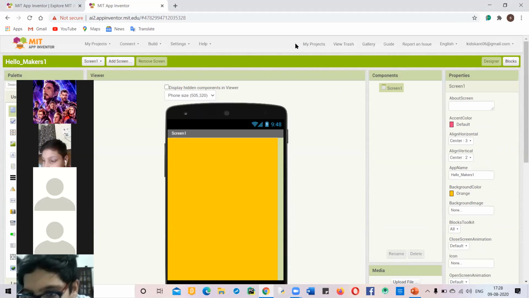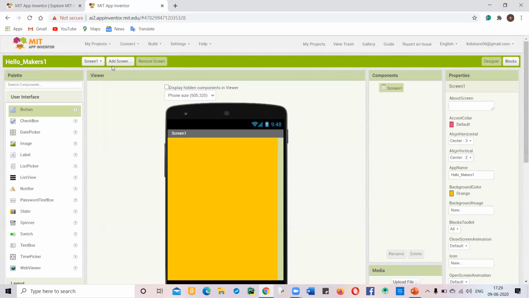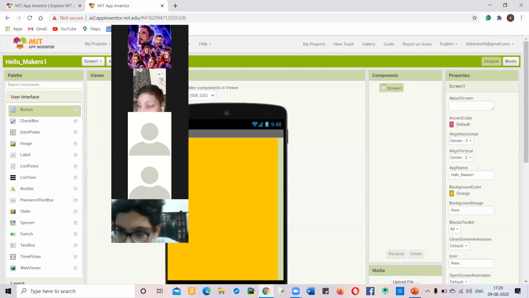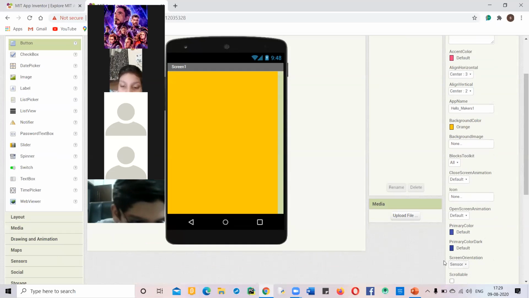Please unmute yourself and say. Yes. Okay, so everybody is done. We have to keep the screen orientation as sensor over here.